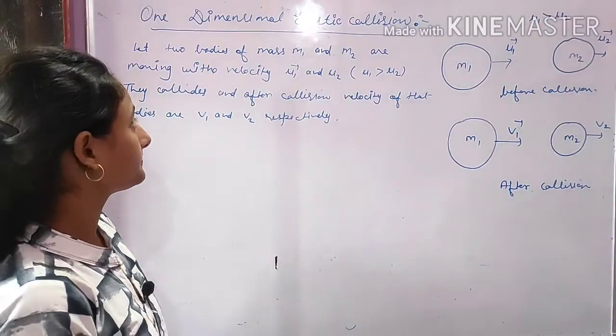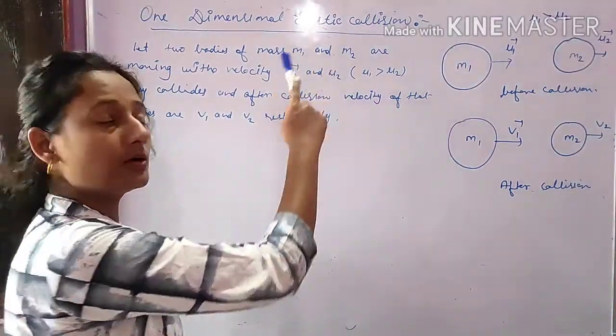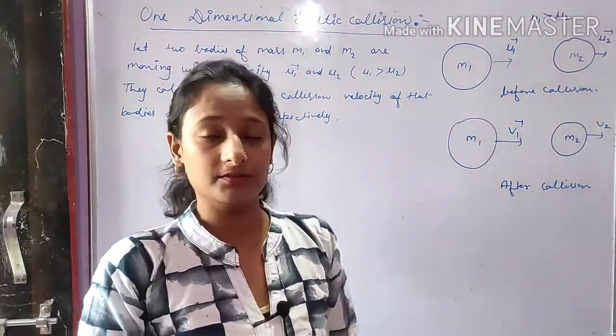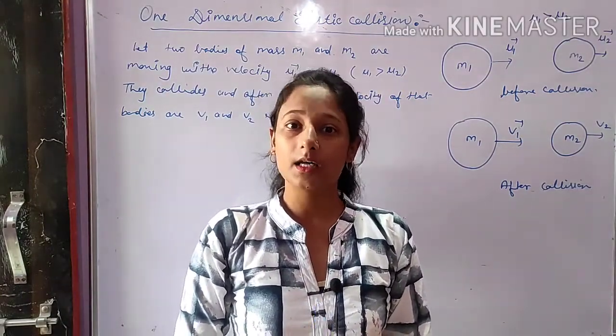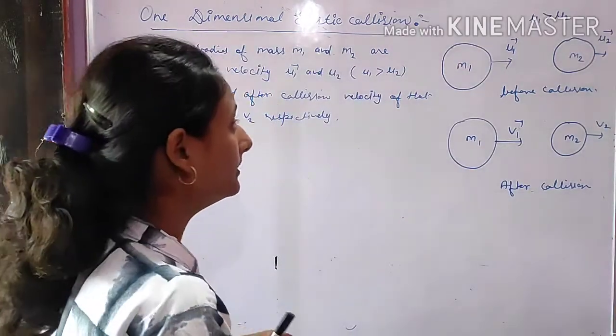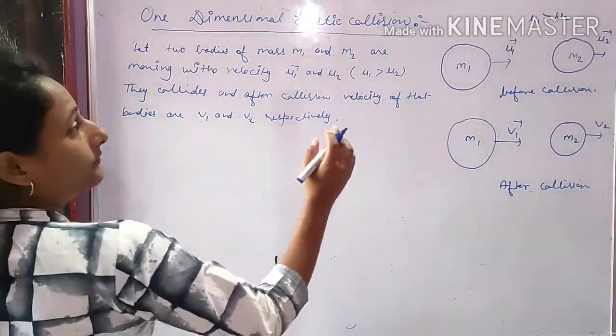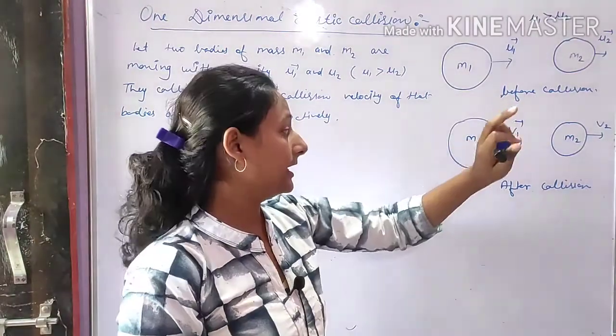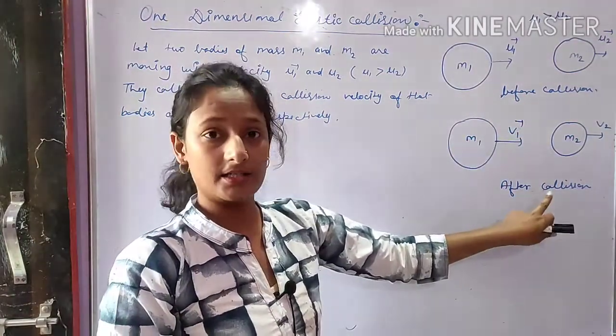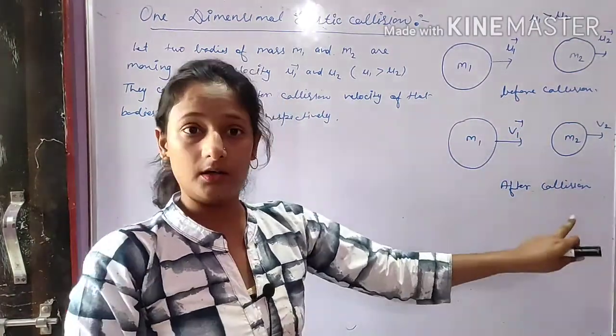And here, in elastic collision, as we have already discussed in previous lectures, linear momentum and kinetic energy both are conserved. So here we find the kinetic energy before collision and then the kinetic energy after collision.